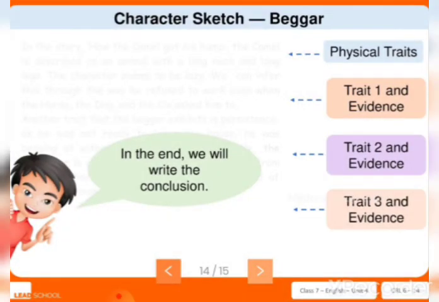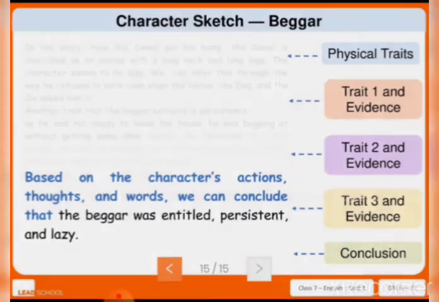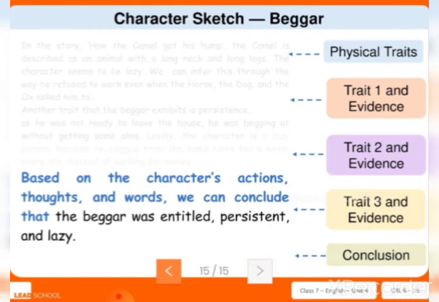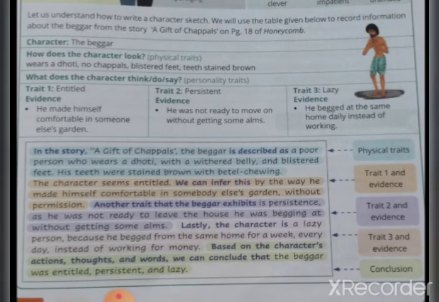So at the end, what do you have to do? You have to conclude it, isn't it? So how will you conclude? Based on the above character's actions, thoughts and words, we can conclude that the beggar was entitled, persistent, and lazy. So here you can see the clear view. The first part shows structure 1, where we ideate the character with the graphic organizer, and down below, what they have written is from the graphic organizer we have done. From that we have done structure 2. So structure 1 is on the top and structure 2 is down.